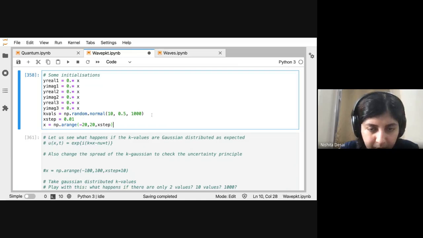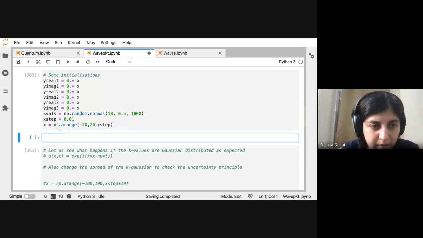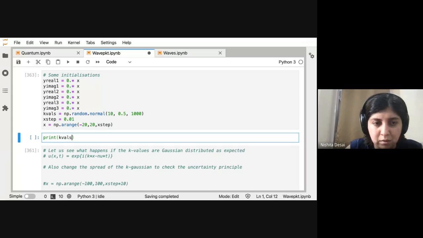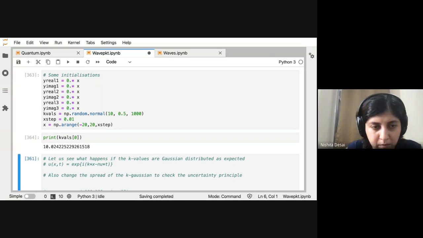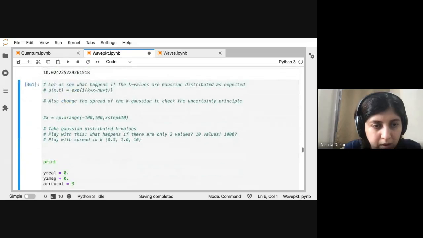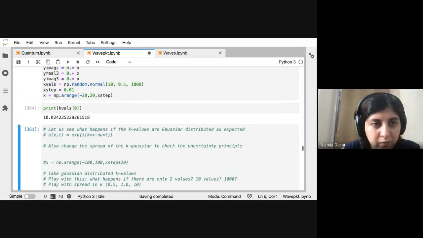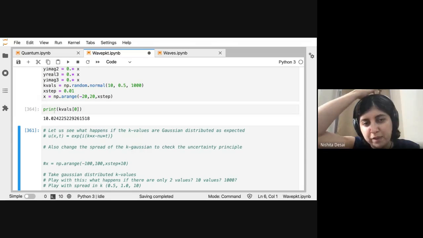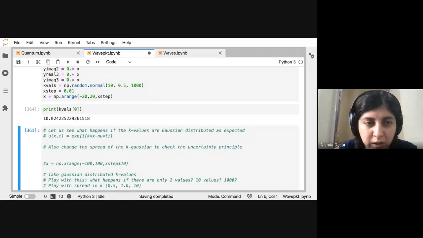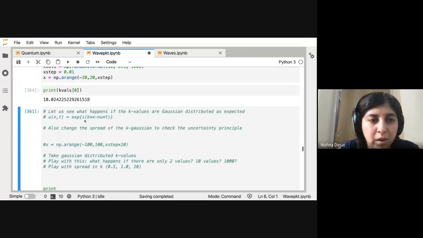Let me put these things in a different place so that I can at least play with it and pick a K value. Let's say print K vals 0. Okay, good, that's a good start. Let's assume that the very first K value, which is very close to the mean, is the one that we want to look at.